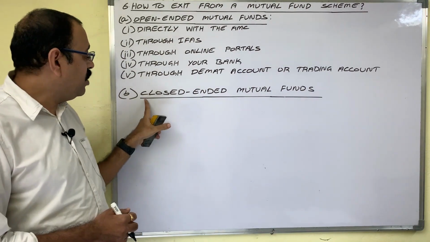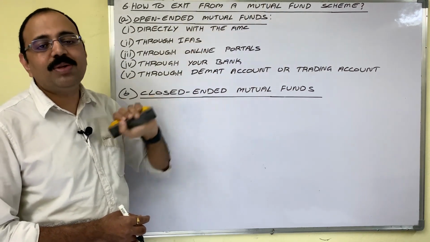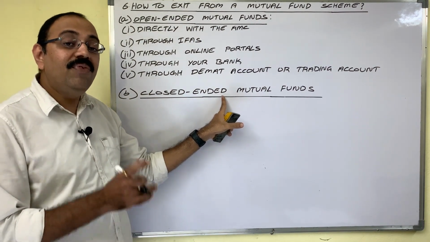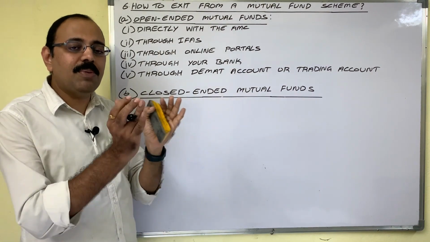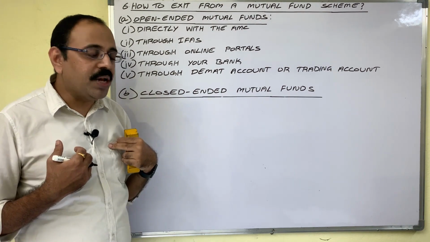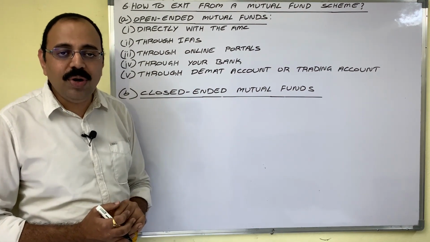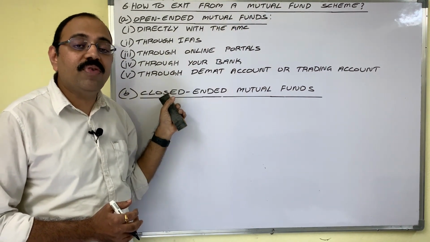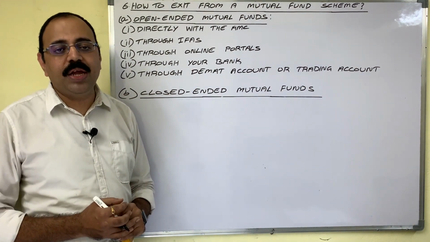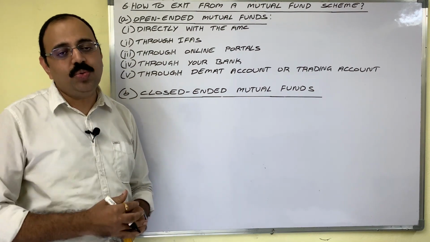Now come to second one, closed-ended mutual funds. Open-ended mutual funds are compared with the savings bank account, no? In the same manner, these funds can be compared with fixed deposit accounts. So there will be some maturity period. For example, 3 years. For 3 years, investor purchased one closed-ended mutual fund scheme. When 3 years completes, then only AMC returns that mutual fund unit amount to investor. Pre-redemption is not allowed. When period completes on maturity date at a prevailing NAV, AMC redeems his units.